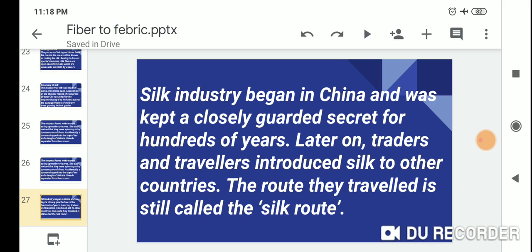Silk industry began in China and was kept a closely guarded secret for hundreds of years.